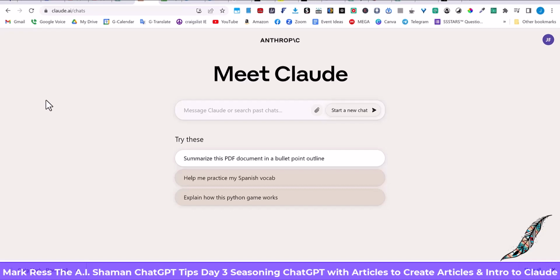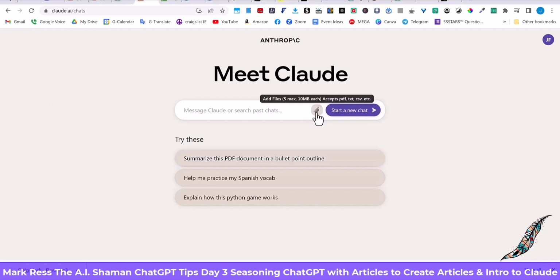And this is what I was talking about. You can actually upload a PDF straight into Claude right here. It says add files, 5 max, 10 megabytes each, accepts PDF, text, CSVs, etc. So you can mix and match up to 5 different documents about something that you want to write about, something that you want to be, quote unquote, an expert in.